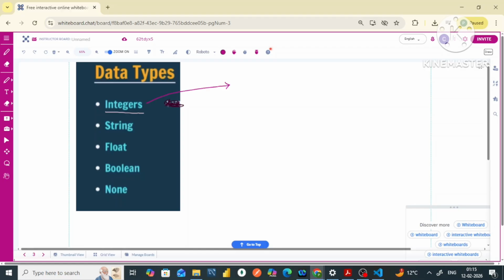First one is integer. Integers simply store positive values, negative values, and zeros. We can say that it simply contains 25, and then it contains minus 25, and then it also contains zero. All right, my dear friends.